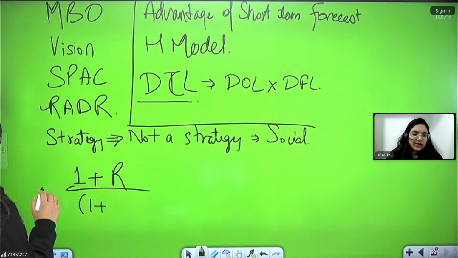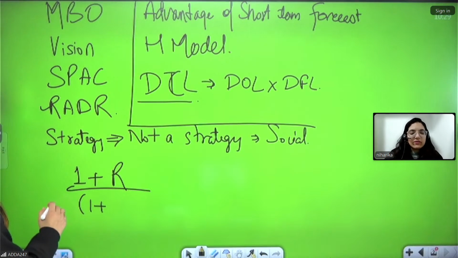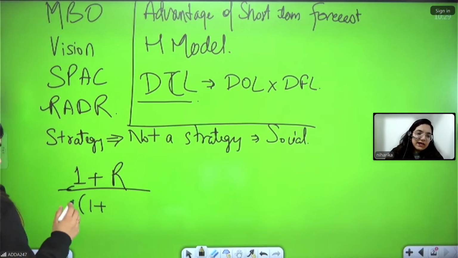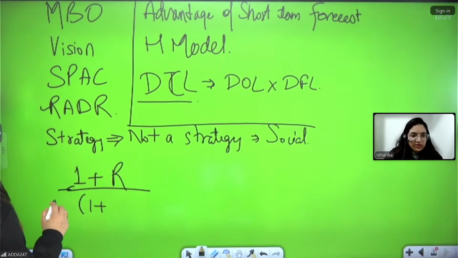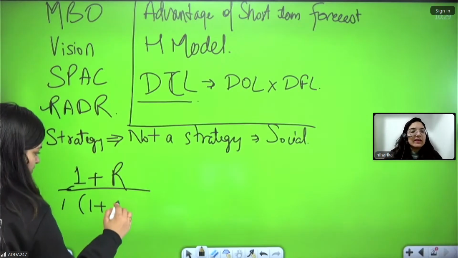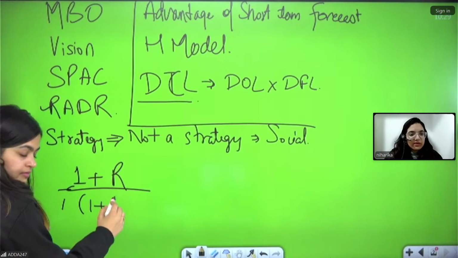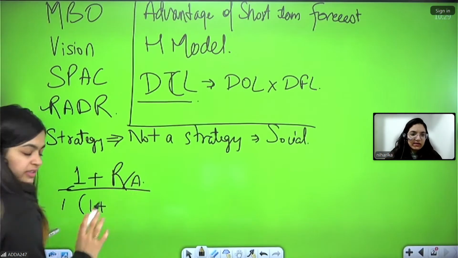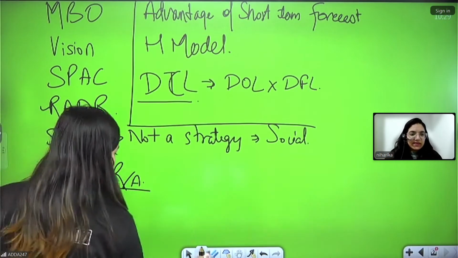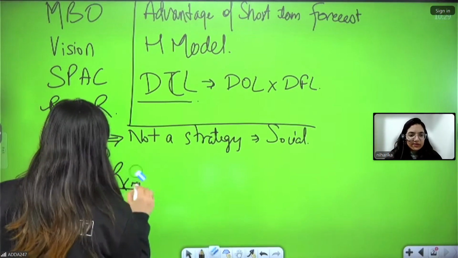This side? Yes. First of all, ma'am, write 1 plus R. A is on the lower side of R, just a small one right below R. Like this? Basically, we are writing in the subscript form, no?